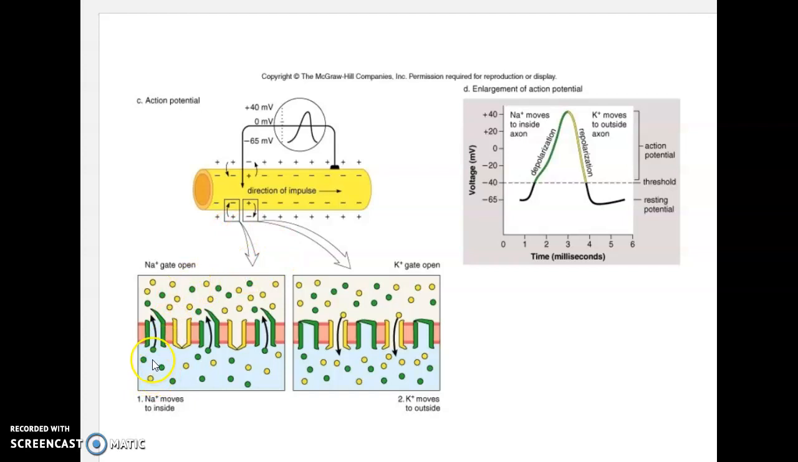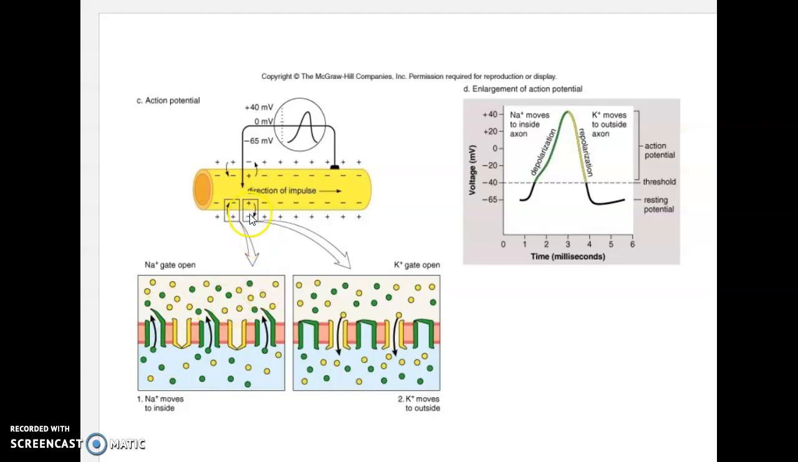Now, notice that when this gate opens up and allows sodium to come in, it triggers the next gate to open up, allowing sodium to come in, which causes the next gate to open up, causing sodium to come in. And as you see, this direction of the impulse means that we keep opening up those sodium gates, and because sodium depolarizes, we see that it goes from being negative to positive as sodium rushes in.